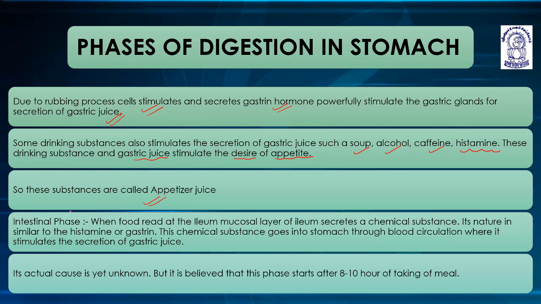The last phase, or the third phase, is the intestinal phase. When the food reaches the ileum, the mucosal layer of the ileum secretes a chemical substance. Its nature is similar to histamine or gastrin. This chemical substance goes into the stomach through the blood circulation, where it stimulates the secretion of gastric juice. So the first phase is the cephalic phase, then the gastric phase, and then the intestinal phase.